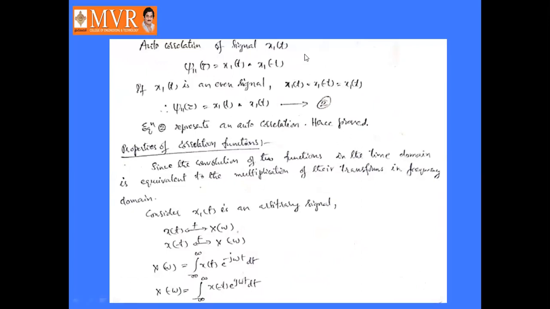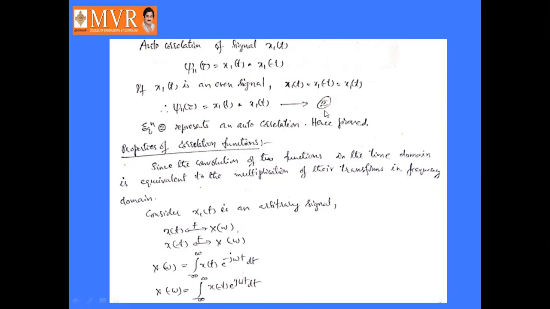Autocorrelation of signal x1 of t is nothing but J11 of tau is equal to x1 of t convolved with x1 of minus t. If x1 of t is an even signal, then x1 of minus t is equal to x1 of t. So J11 of tau is equal to x1 of t convolved with x1 of t.